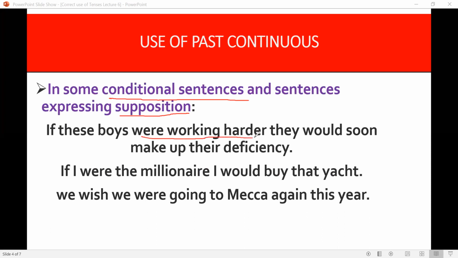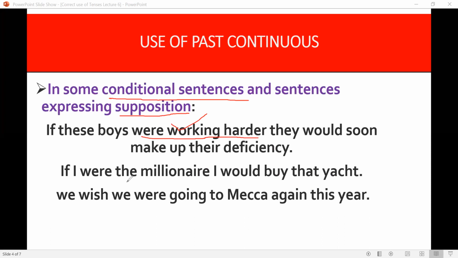This is a supposition. If they work hard, they may pass. They may make up their deficiency. As it is expressing some supposition, if this happens, that can happen. So, in these kinds of situations, we can use past continuous tense.